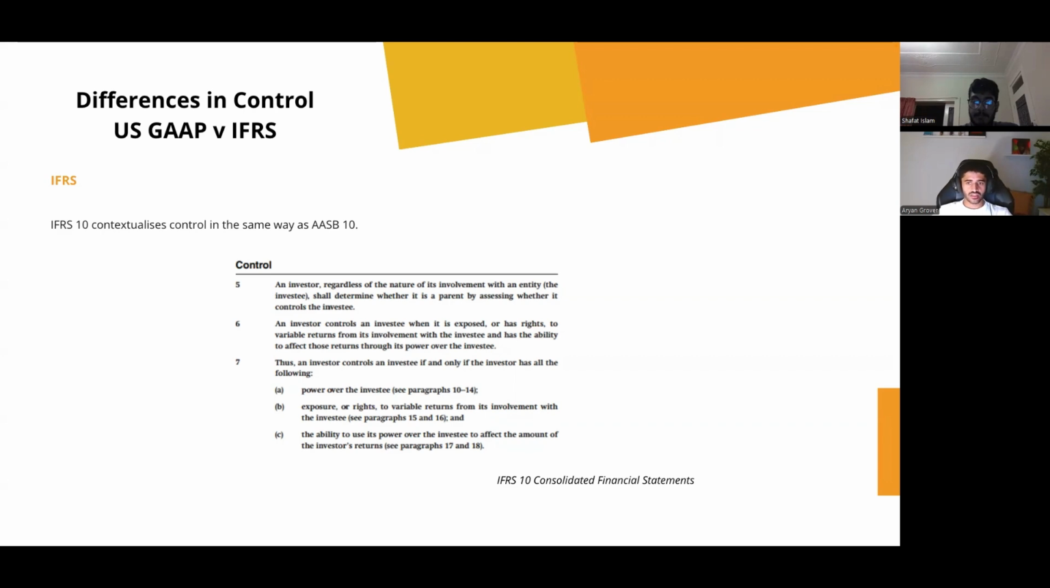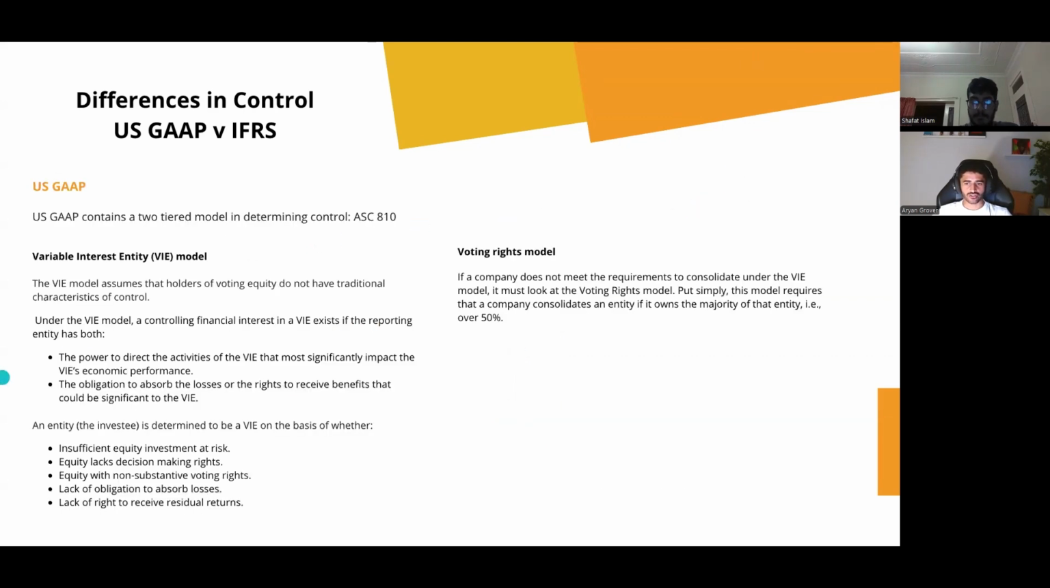In contrast, US generally accepted accounting principles follow a 2-tiered model: the variable interest entity model and the voting rights model introduced under ASC 810. The VIE model, like IFRS 10, assesses control based on financial interest and exposure to returns. However, it only applies if the investee qualifies as a VIE, which is determined by factors such as insufficient equity, lack of substantive voting rights, or lack of obligation to absorb losses. The voting rights model is a simpler approach where control is based on holding more than 50% of voting power.